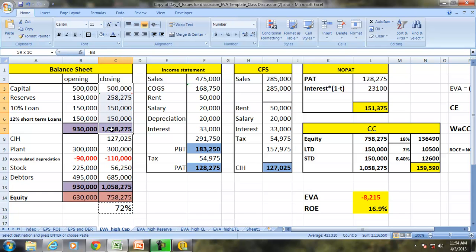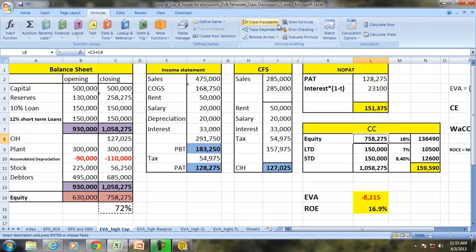So with this capital structure, the EVA is negative, minus 8,215, where the return on equity is 16.9%. And the equity consists of a significant part is the capital, and reserves is 258,000.